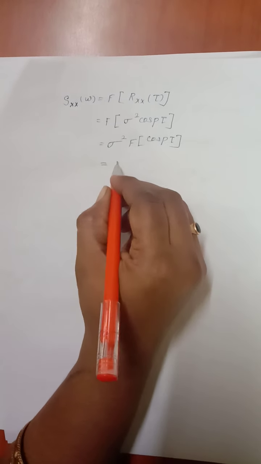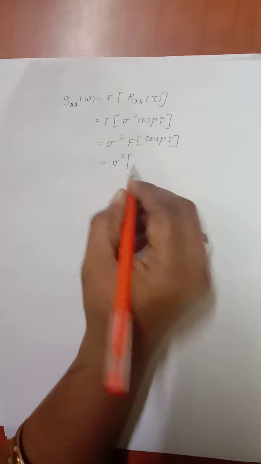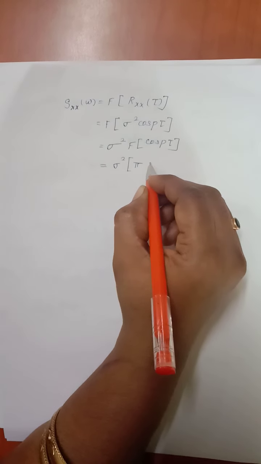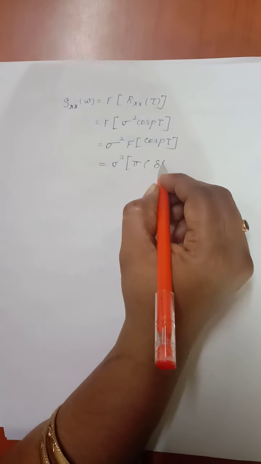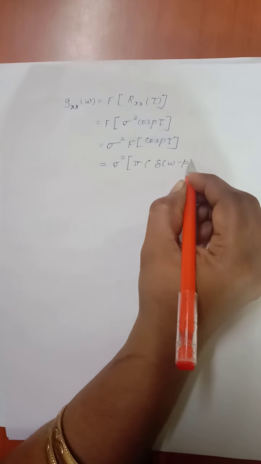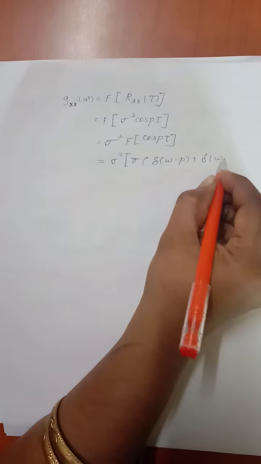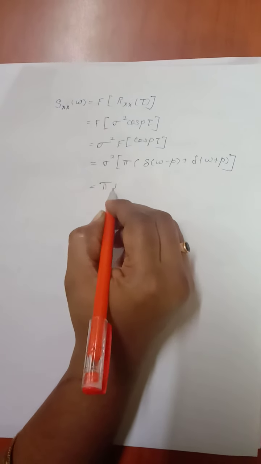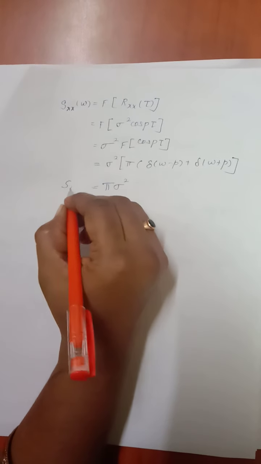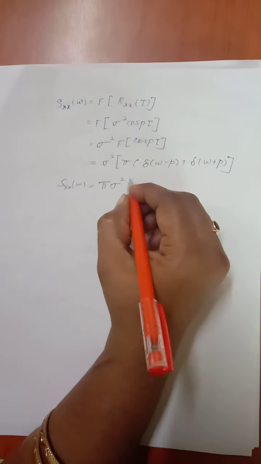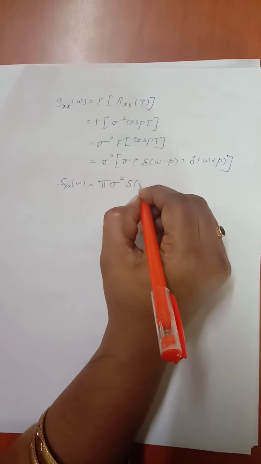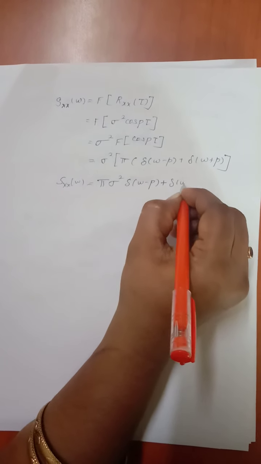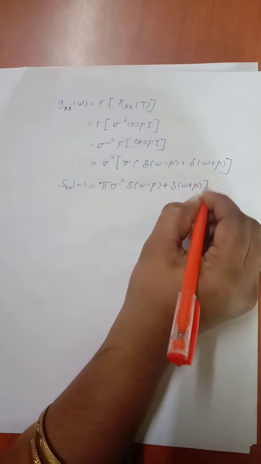In the previous session, we have showed you few results. Using those results, F of cos p tau is pi into delta of omega minus p plus delta of omega plus p. Hence, the power spectral density is given by pi of sigma square into delta of omega minus p plus delta of omega plus p.